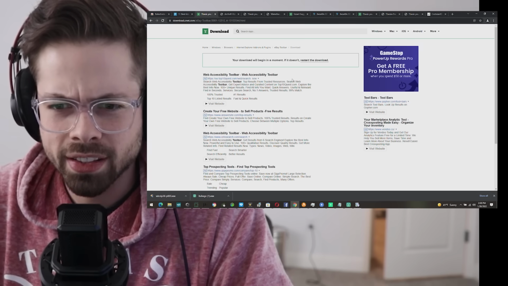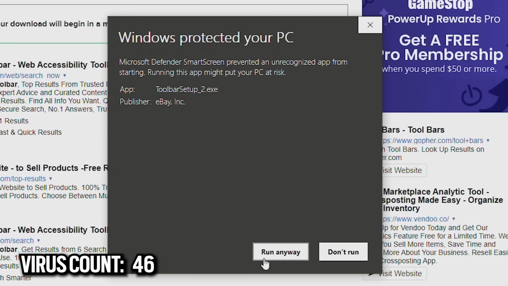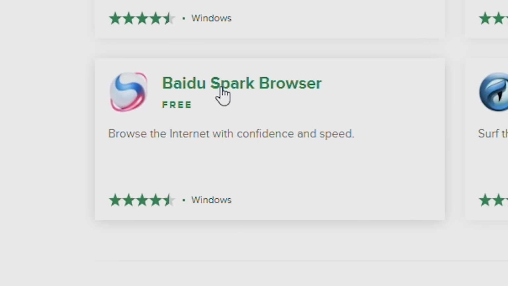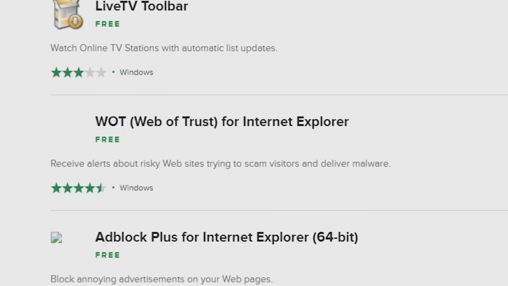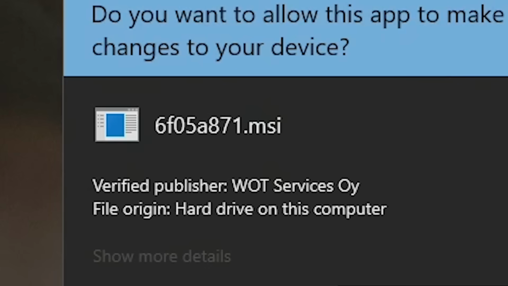Download. Yes. Windows protected your PC. Run anyway. Oh, stinking eBay toolbar. That actually kind of looks cool. Baidu's Spark browser. Download. Can't believe all of this is just free. Web of Trust? Oh. Yeah, that looks legit.